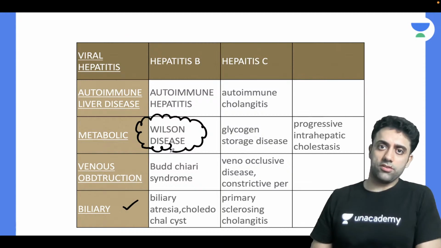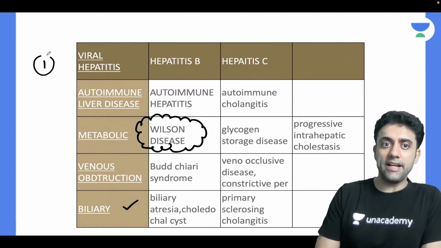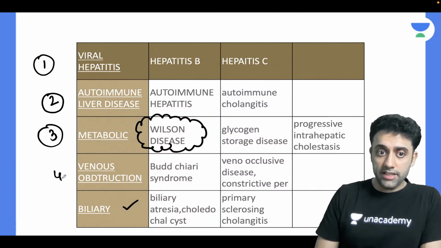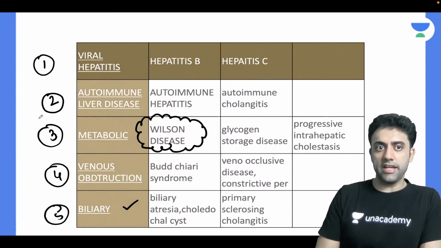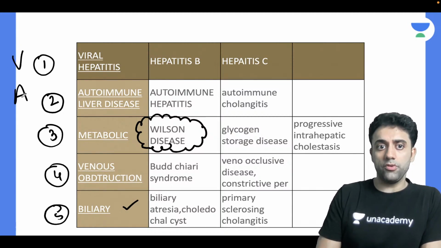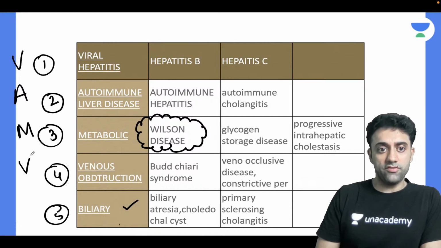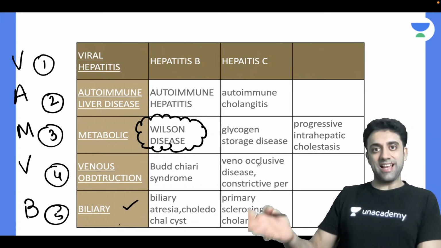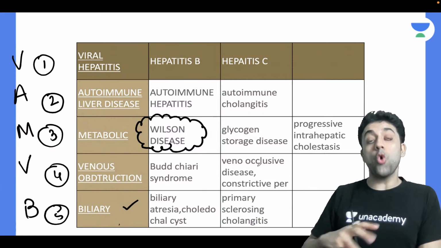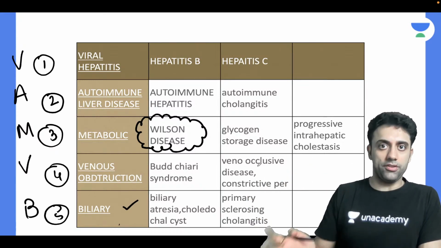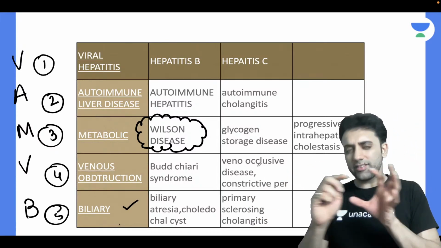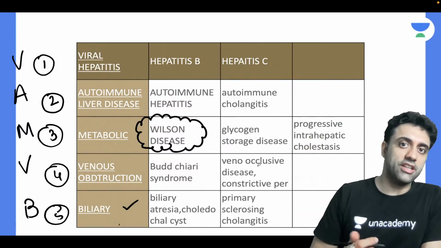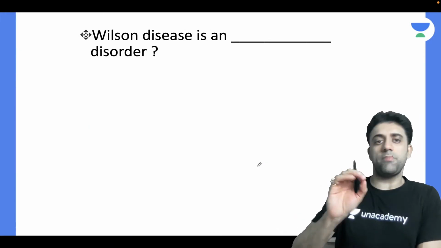Then we have other causes of chronic liver disease like viral hepatitis, autoimmune liver disease, metabolic causes, venous obstruction and biliary causes. Biliary, like biliary atresia, choledochal cyst, cholangitis, all those things, right? I hope you are getting some points. Stir your brain a little and try to understand this. Coming to Wilson per se.